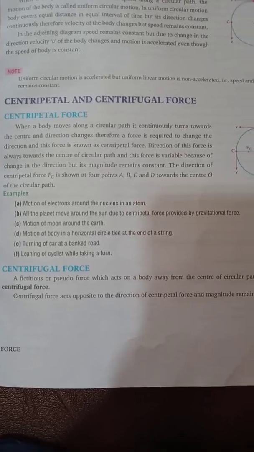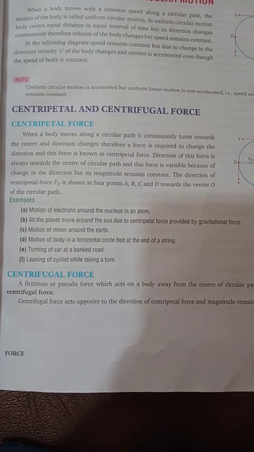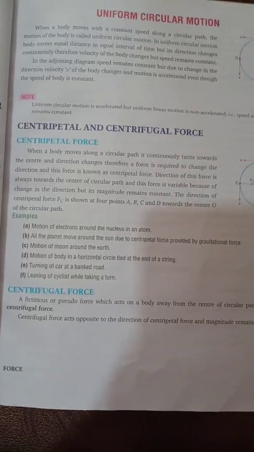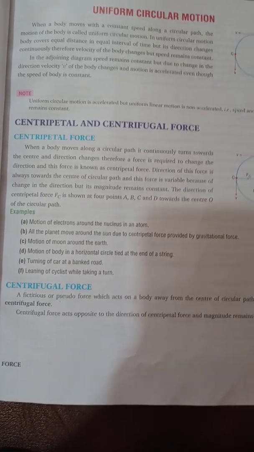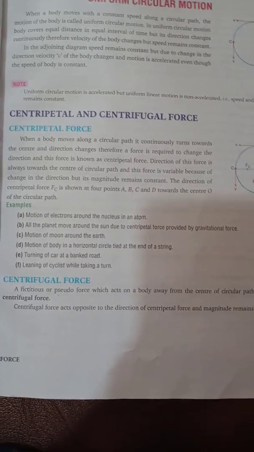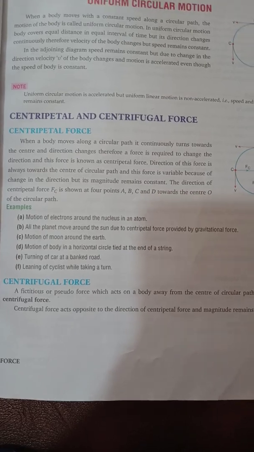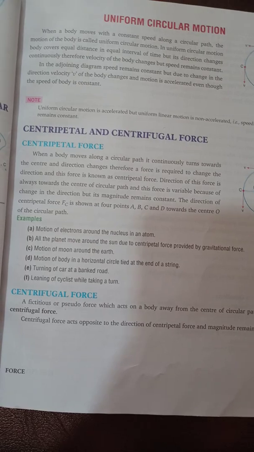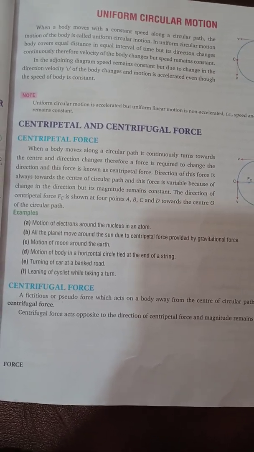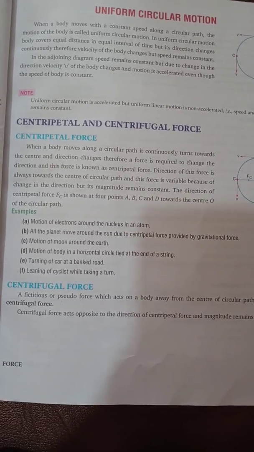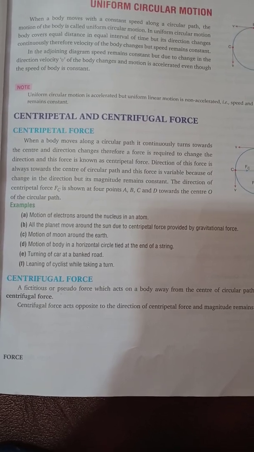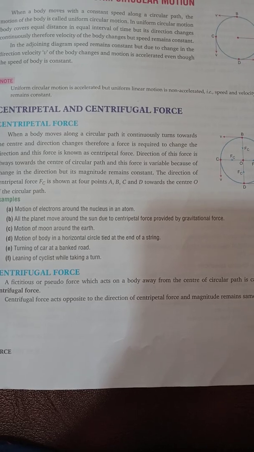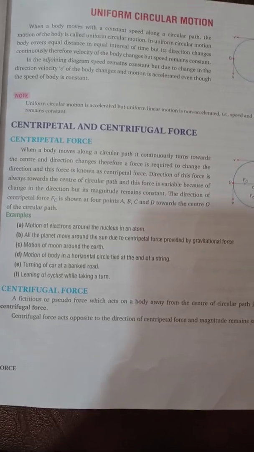The sun is trying to pull the earth towards itself, and not only the earth but all the planets revolving around it, towards the center. That force is the gravitational force, which is called centripetal force, and it acts towards the center.